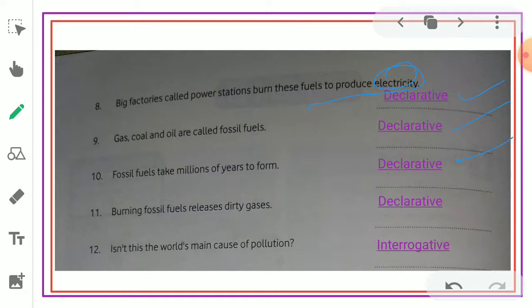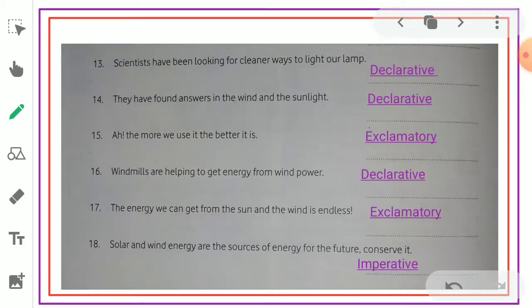Then burning fossil fuels releases dirty gases. Declarative. Isn't this the world's main cause of pollution? So it is a yes or no question, that's why interrogative. Then 13th one, scientists have been looking for cleaner ways to light our lamps. Declarative.